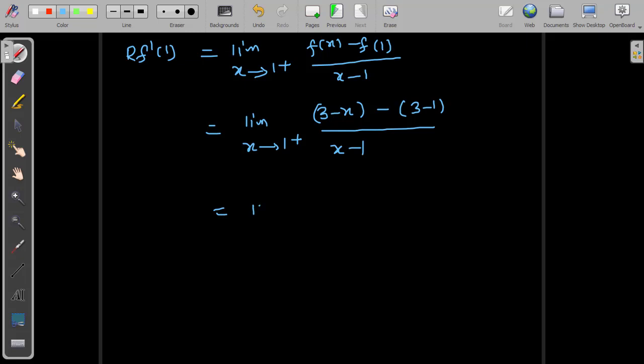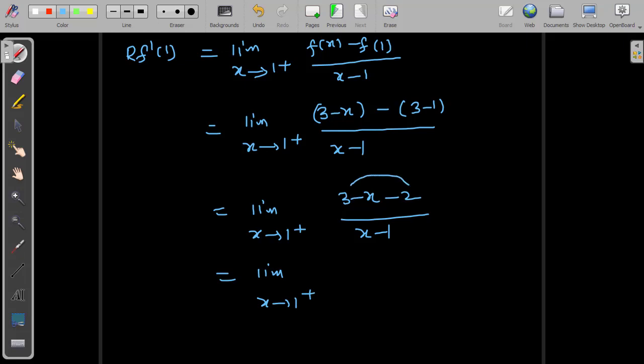So next step, limit x tending to 1 plus, of 3 minus x minus 2, which is 3 minus 1, divided by x minus 1. Here 3 minus 2 is 1, so you will get 1 minus x, divided by x minus 1.